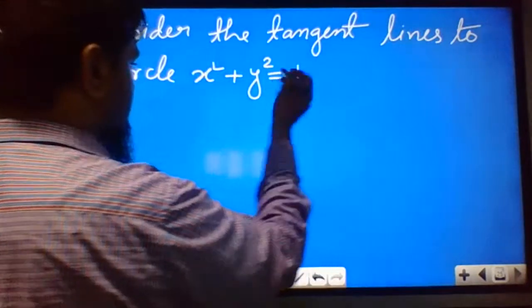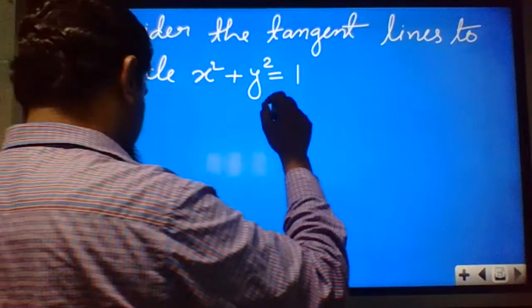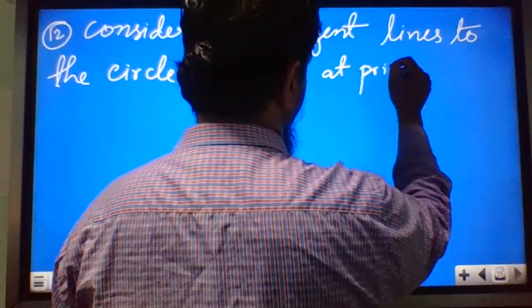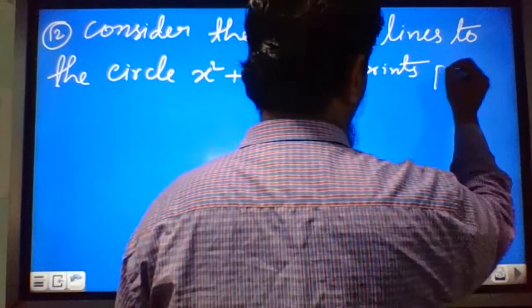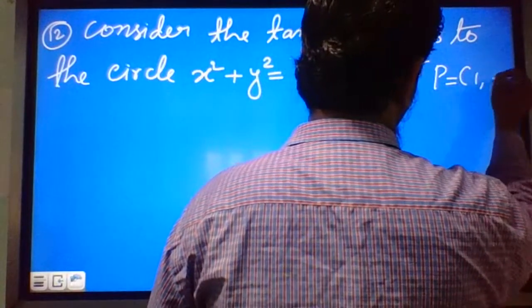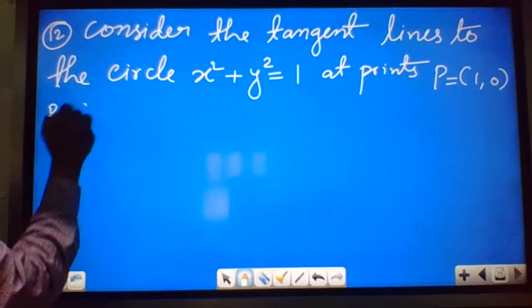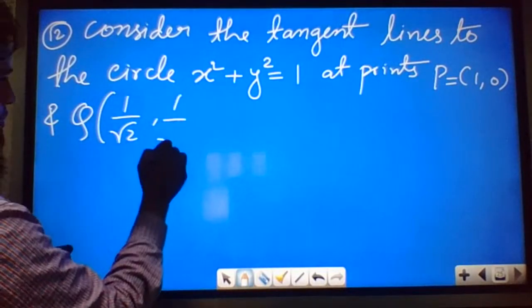So this is the equation of a circle at points P equal to 1 comma 0, and Q equal to 1 by root 2, 1 by root 2.